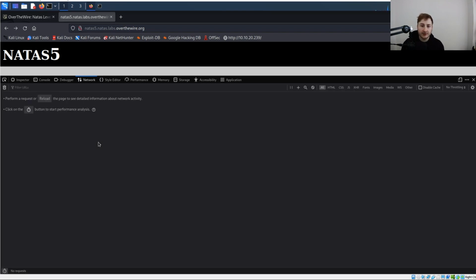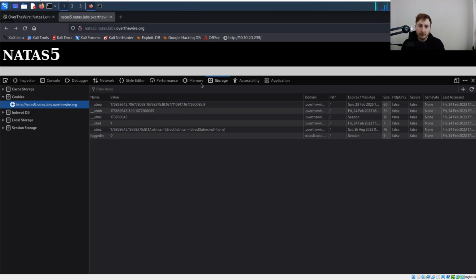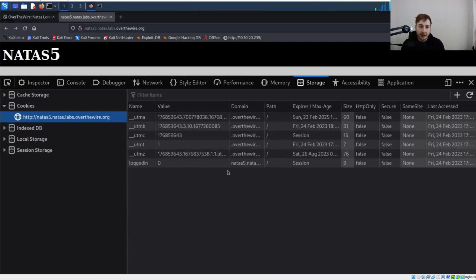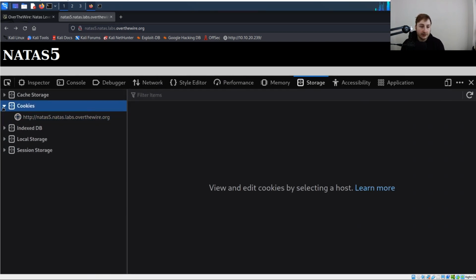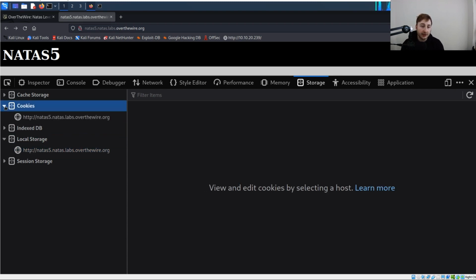And depending on your browser, in this case I'm on Firefox, we're just going to go under the storage tab. I think in Chrome they're stored somewhere similar to this, but it's pretty trivial to find essentially. We just went under storage here, and if we zoom in, you're going to see a bunch of different tabs. So you're going to have stuff like cookies, as I said, cache storage, local storage, which is also stuff stored on the client side but not typically sent over to the web server. But cookies are what we're after here.